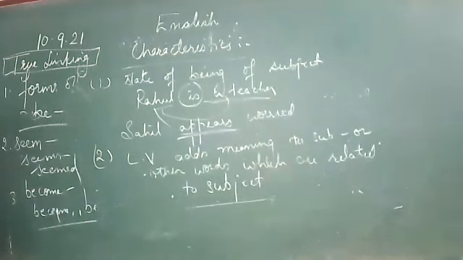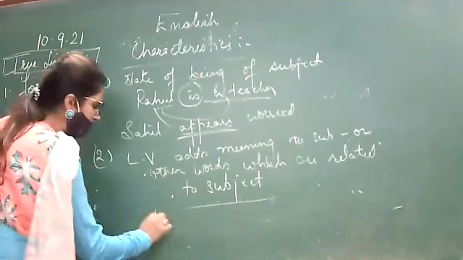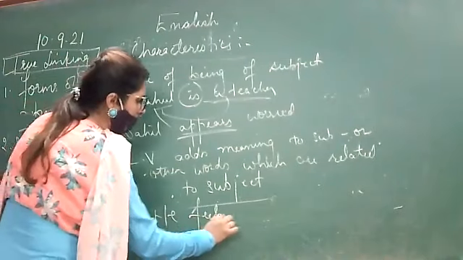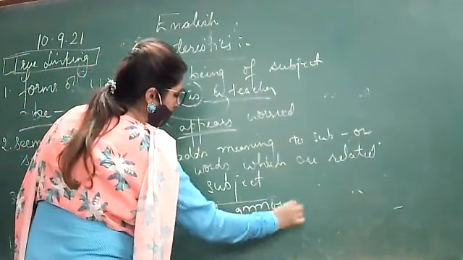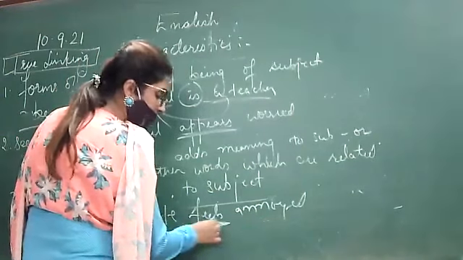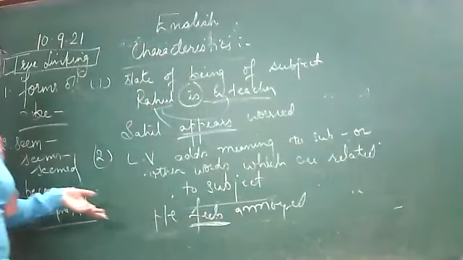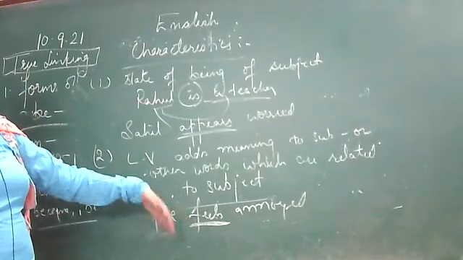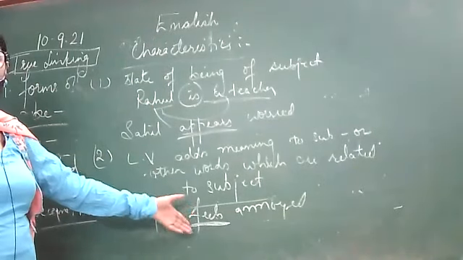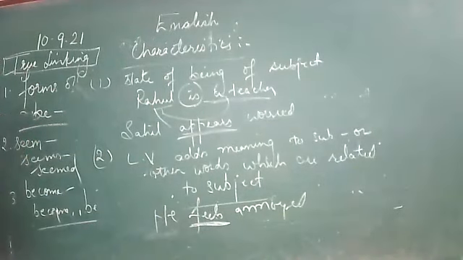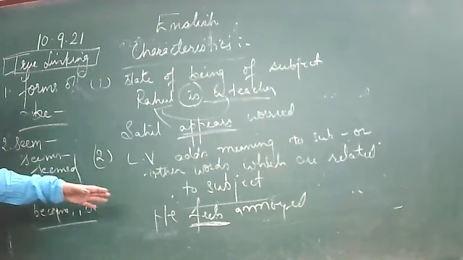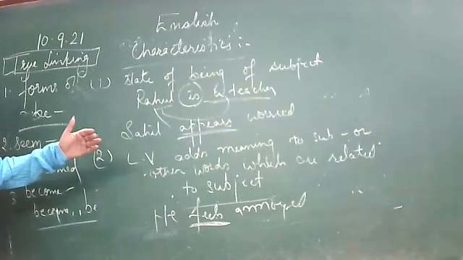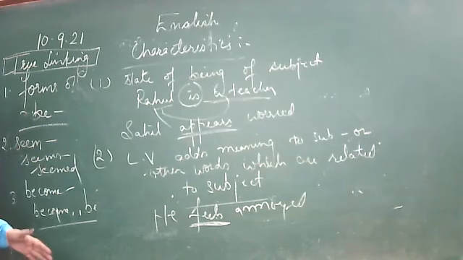Right? For example, he feels annoyed. Here how he feels, it is telling us about the state of being. It links the subject with the other words that give information about it.